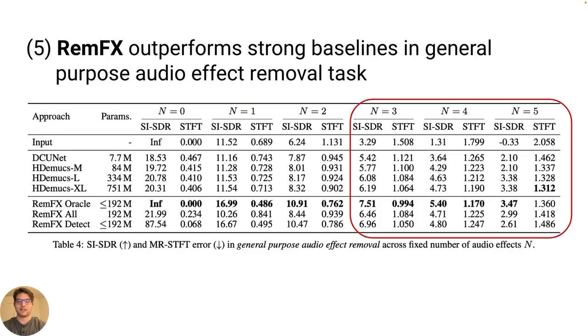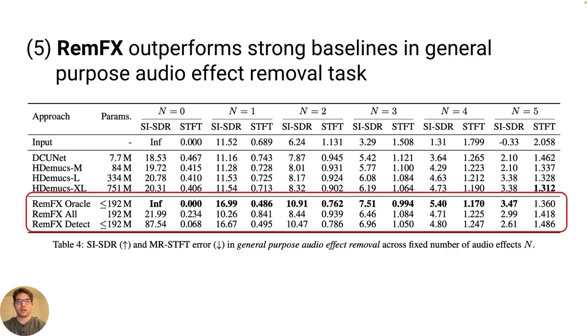As the number of effects increases, the monolithic models slowly catch up, but at n equals 5, while the results may seem to indicate that the monolithic models are starting to perform better, it is clear from our listening results that no model performs well. It is also clear that the knowledge of which effects are present helps, as blindly applying the effect-specific models with RemFX All significantly underperforms RemFX Oracle and Detect.